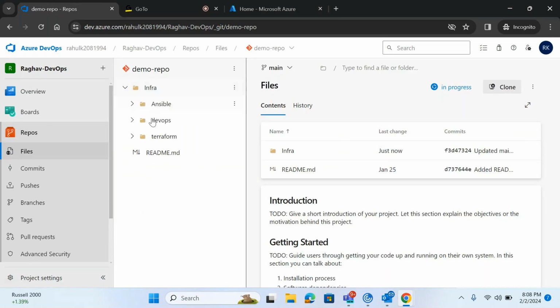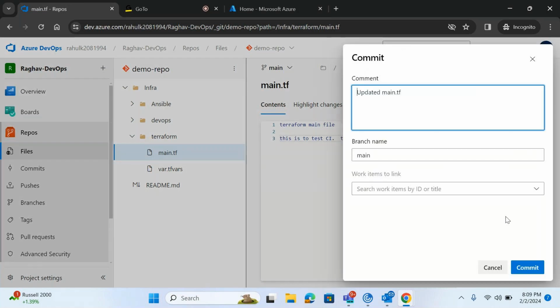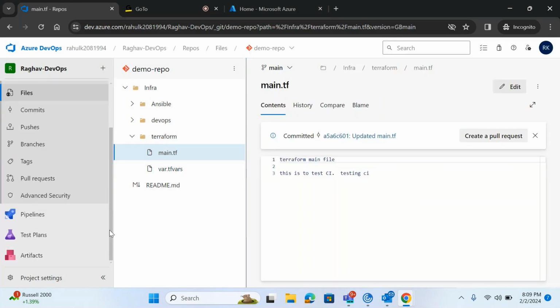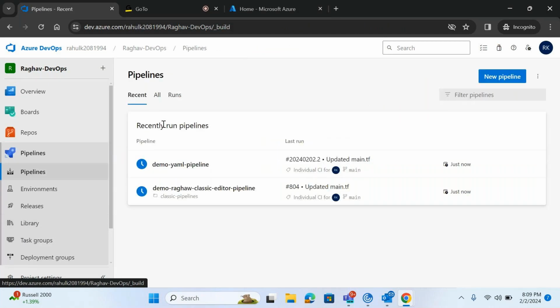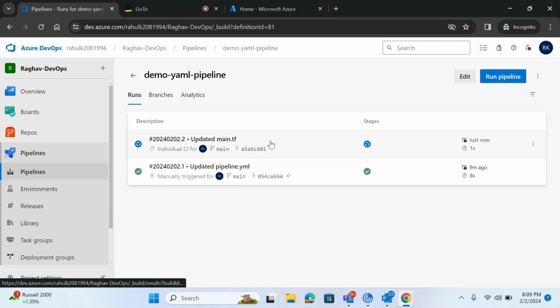I'll go here and make some changes in the code. I have made some minor changes in the code, and it has generated a commit ID. I'll go and check what is happening with my pipeline. If you come here, you can see that it has triggered the YAML-based pipeline also, and it has started running.